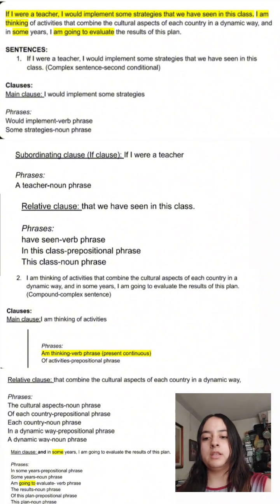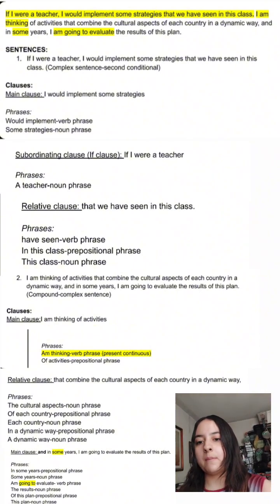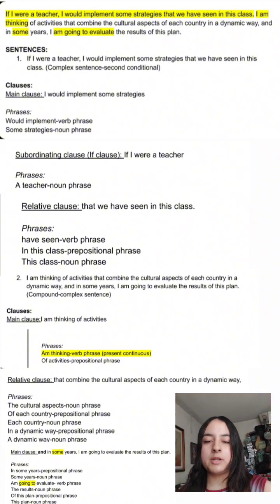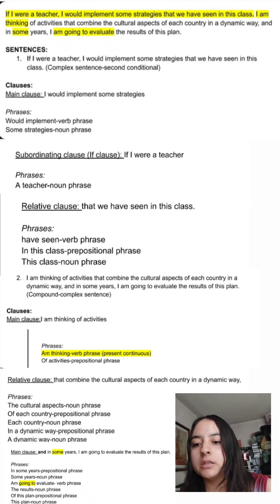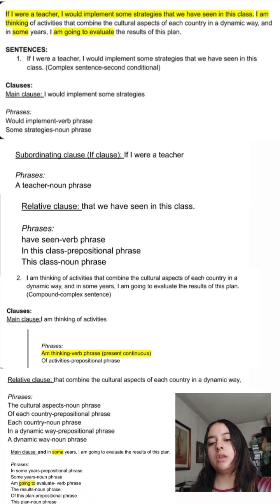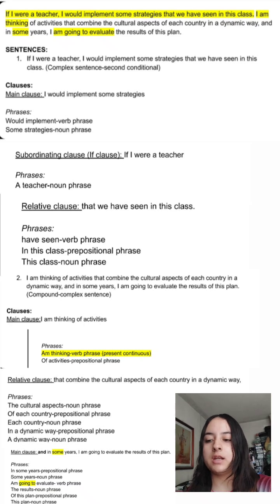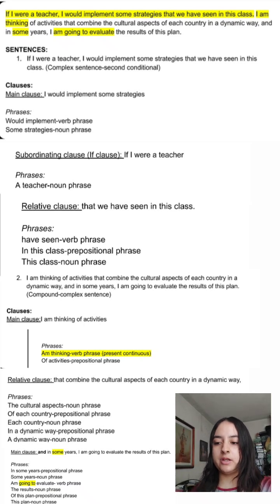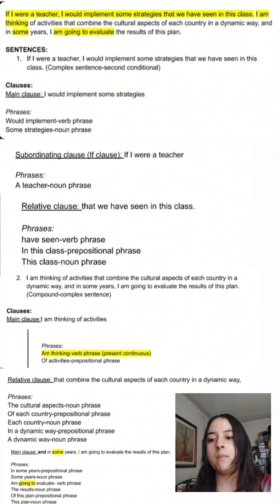Then we have a relative clause, which is "that combine the cultural aspects of each country in a dynamic way." Here we have the cultural aspects, which is a noun phrase. Of each country is a prepositional phrase, and in a dynamic way is another prepositional phrase, and a dynamic way is a noun phrase. And now parts of speech.